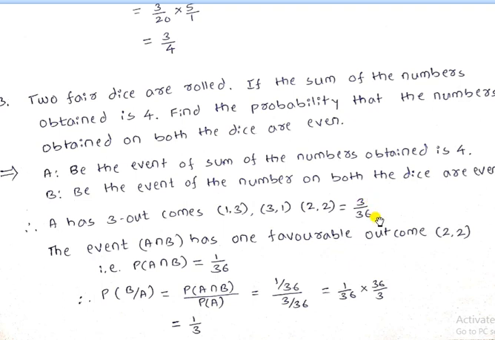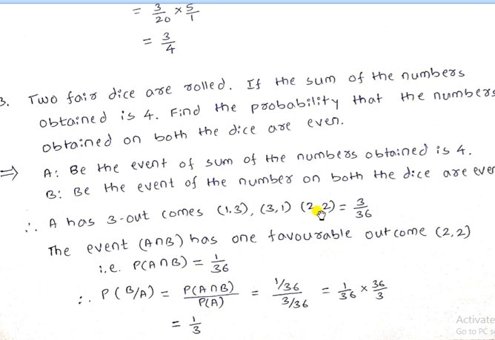So 3 divided by the total number of possibilities, which is 36 here. Here the event A intersection B has one favorable outcome. The problem asks for the probability that the numbers obtained on both the dice are even.